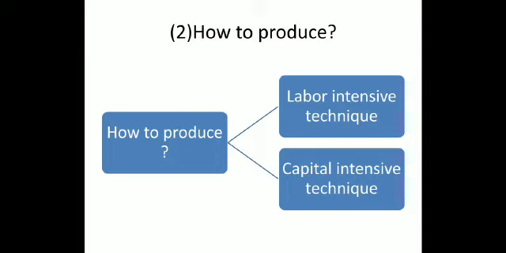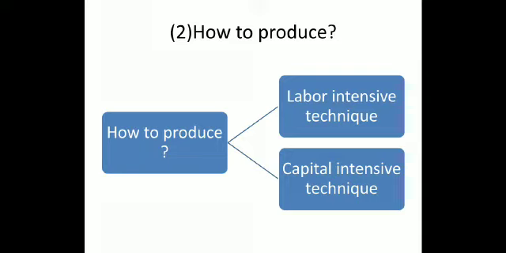Here we will produce fewer goods but we will create more jobs. Means labor power is increasing but capital is decreasing. But in capital intensive technique we will adopt modern technologies and we will achieve our capital, but we will not fulfill the income of the laborers.